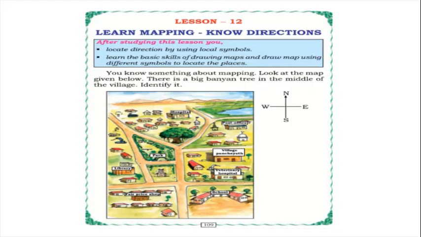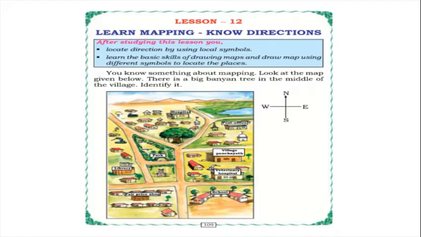You can observe landmarks also. So what do those landmarks mean? You can observe the village panchayat, the veterinary hospital, school, temple, library, etc. Many are there. These specific marks or buildings, like a temple or a pond, are called landmarks. Okay, even they have marked the way also to reach the banyan tree.